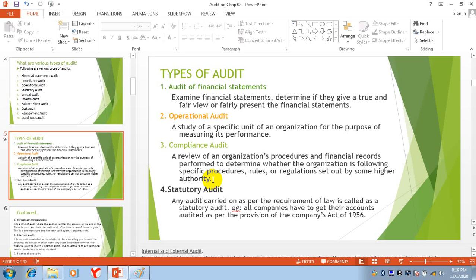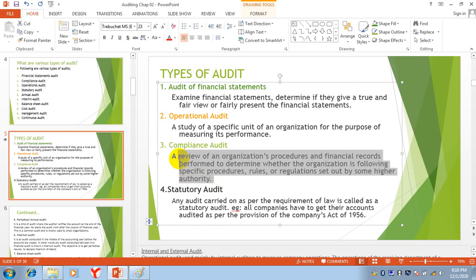They set certain rules and regulations, and the auditor is checking whether the organization is following these rules and regulations or not. And also some standards are developed by the top management. So here we are checking whether the standards set by the top management are followed or not.